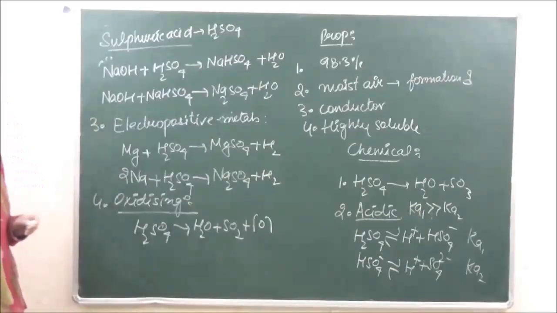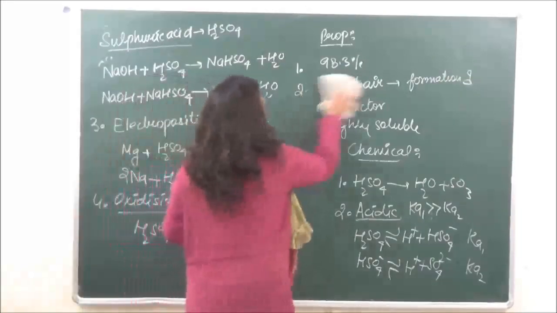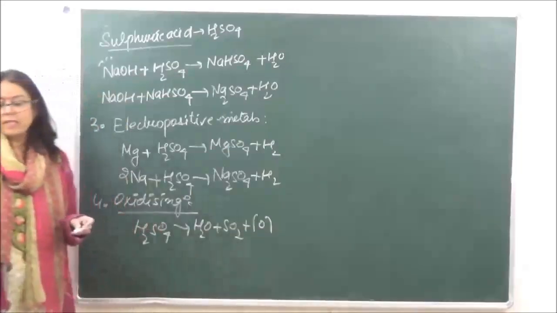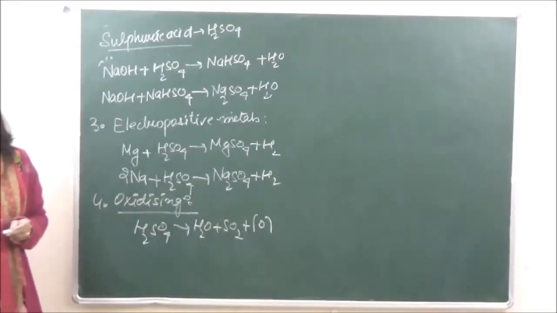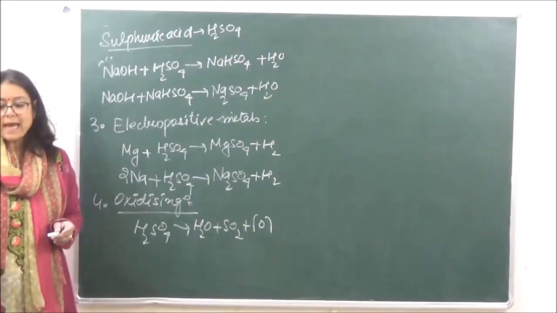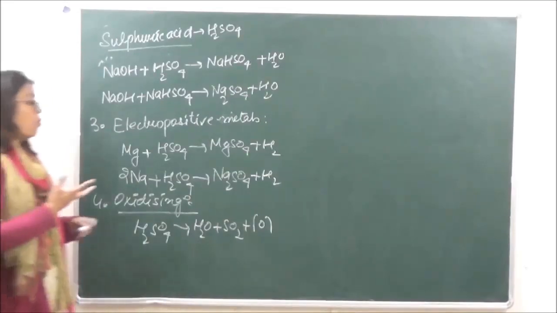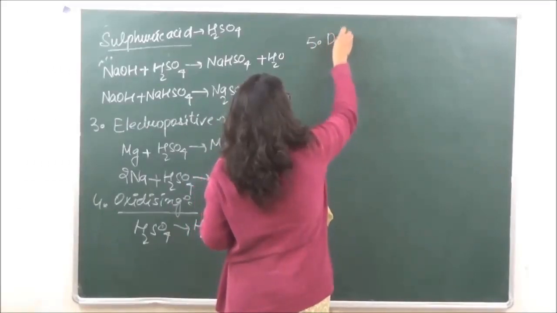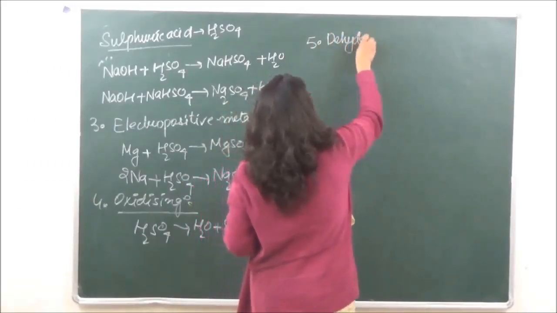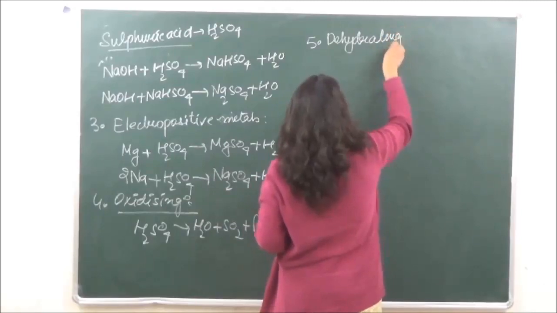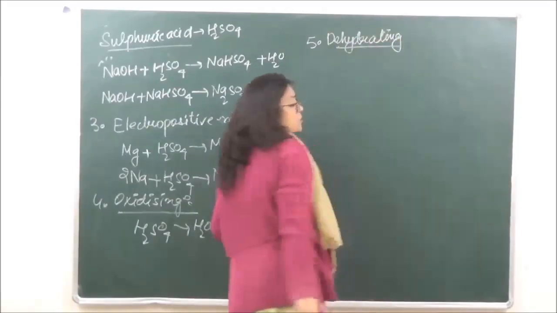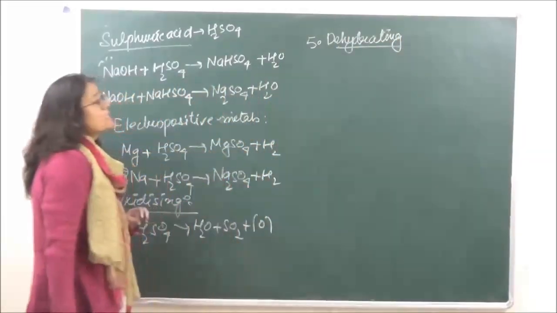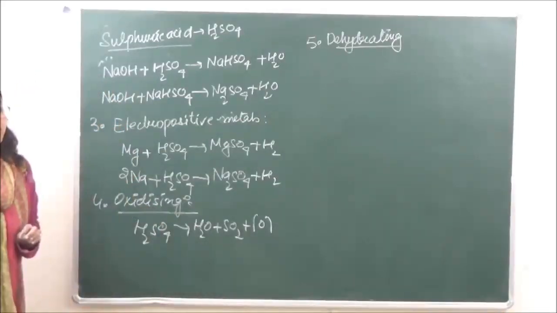And finally we come to the dehydrating nature of sulfuric acid. Now sulfuric acid has a great affinity for water. So it has the capability to attract water.